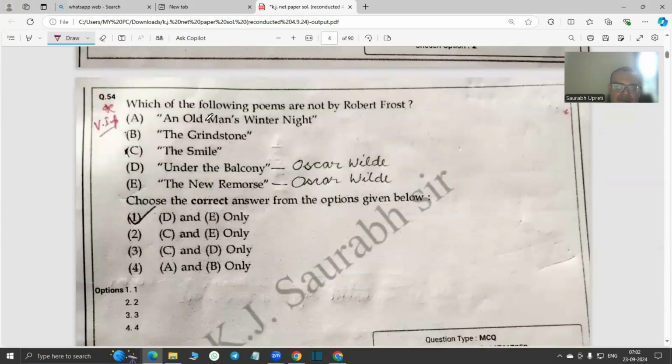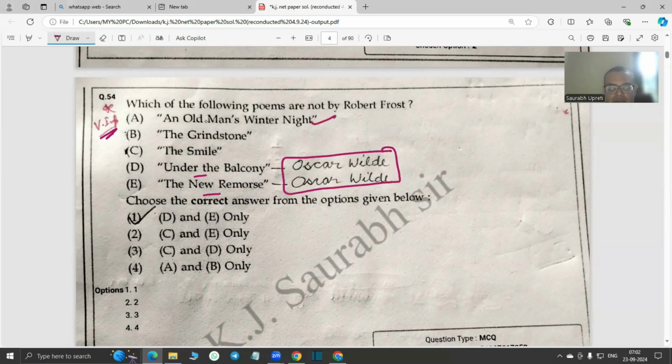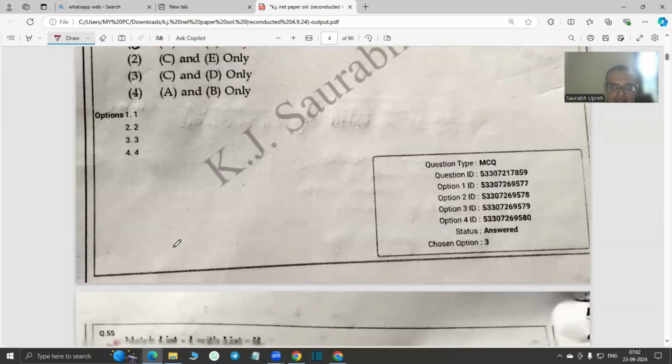Then, which of the following poems are not written by Robert Frost? I have marked it especially as very important. So Under the Balcony and The New Remorse, they both are written by Oscar Wilde. And the rest of the three poems, An Old Man's Winter Night, The Grindstone, The Smile, all these three poems are written by Robert Frost, of course. So I will also request all our LT lecturer aspirants to make a detailed note on all these three poems, especially because they have been asked in our net paper, so they become very important.